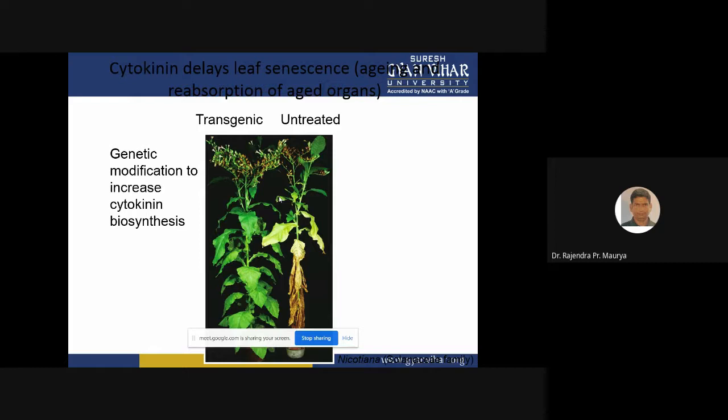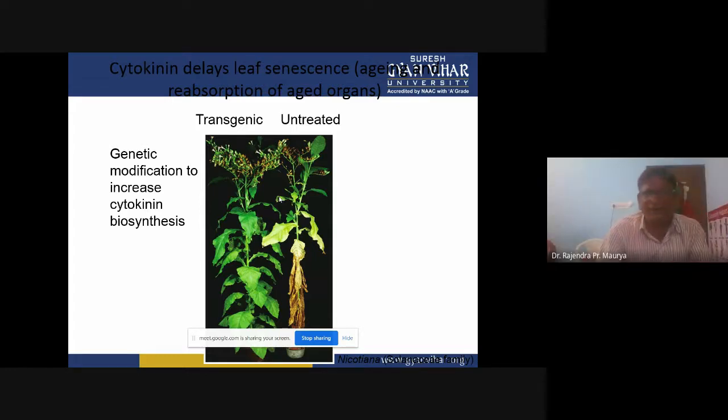So in genetically engineered or genetically modified plants, if biosynthesis of cytokinin increases, that increases the induction of flowers in the plant. You can see in this picture the clear-cut differences between transgenic and untreated plants.